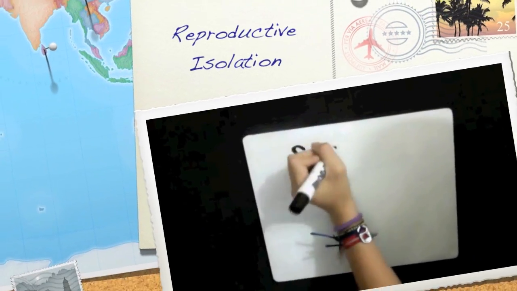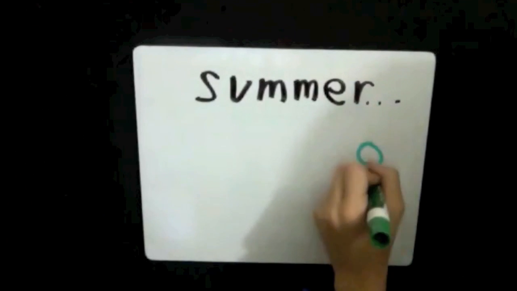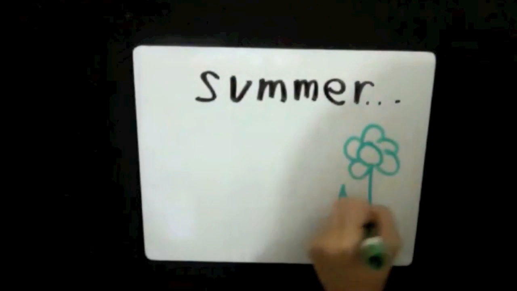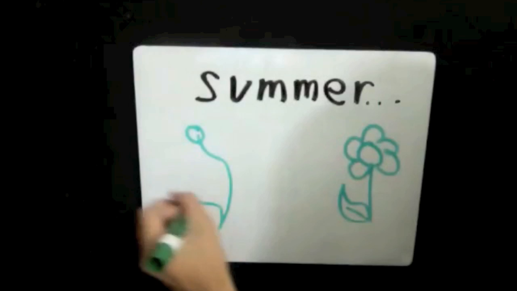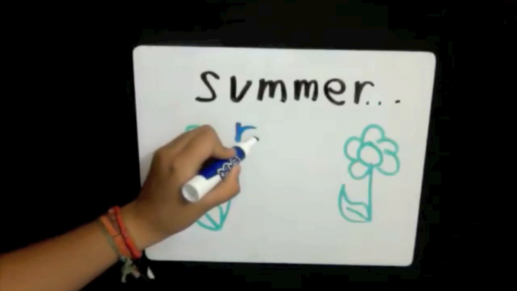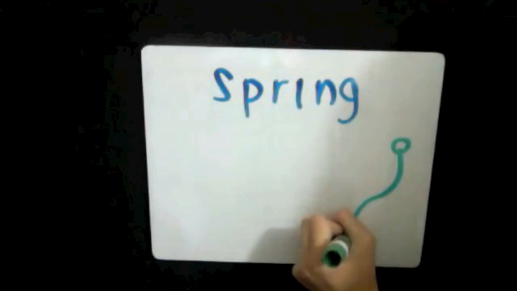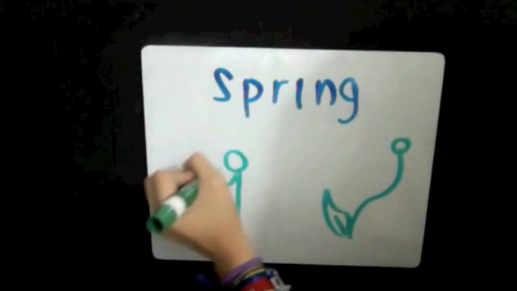The next factor we will talk about is reproductive isolation. We can have an example of two flowers of different species that, if given the chance, can reproduce. Here we can see that even though they are side by side, they are not able to reproduce because one blooms in summer and the other one in spring. This means their pollen cannot come together to form an offspring. For them to be able to do so, they need to be genetically controlled.